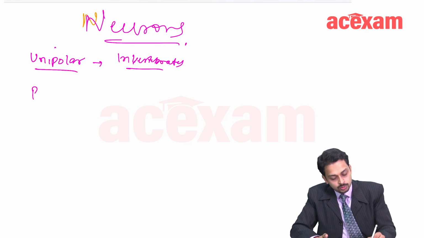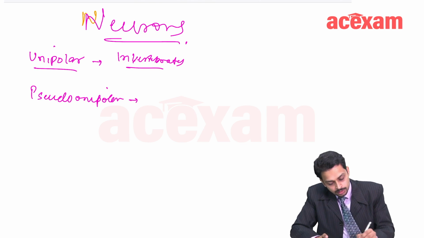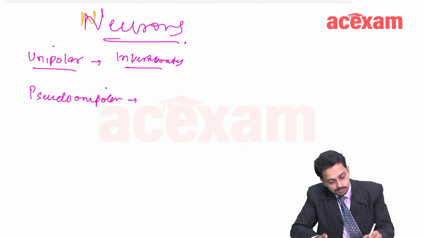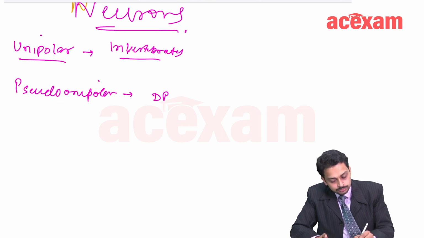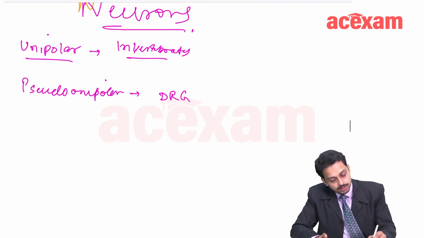Pseudo-unipolar neurons are found in humans, in the dorsal root ganglia, DRG.